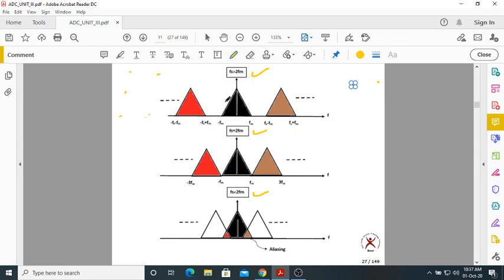So this is M of f, and this is shifted by fs. Now there will be one more copy of the original message signal shifted by 2fs. In the same way, there is a copy shifted to the left side, M of f plus fs, and so on. So the spectrum contains copies of the original message spectrum shifted by fs: M of f, M of f minus fs, M of f minus 2fs, and so on. This is the spectrum of the sampled signal.